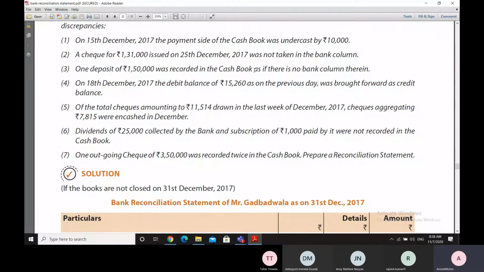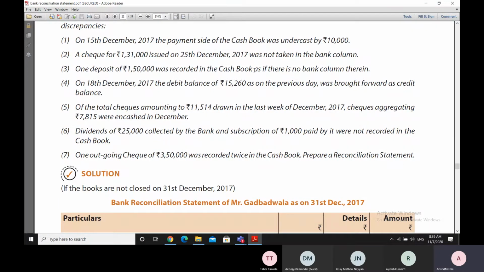There was a deposit of 1,50,000 in the bank, but in the cash book it was not recorded in the bank column. So it is an error made in the cash book entry, and as we are not adjusting the cash book, we are going to take this into the bank reconciliation statement. So we realize that this deposit entry has not been made in the bank column, which should have been made, and actually this entry has been made by mistake in the normal cash column.